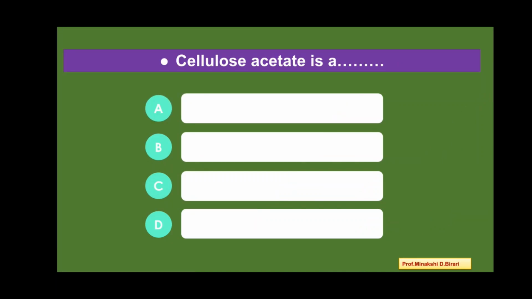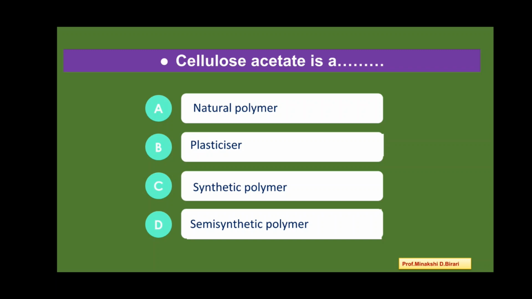Next question. Cellulose acetate is a dash dash. Option A, natural polymer. Option B, plasticizer. Option C, synthetic polymer. Option D, semi-synthetic polymer. So already we have studied the classification of polymers in detail. So cellulose acetate is a semi-synthetic polymer. So the correct answer is option D.